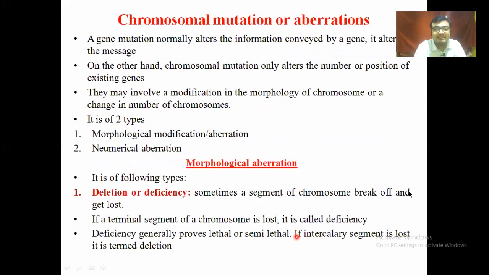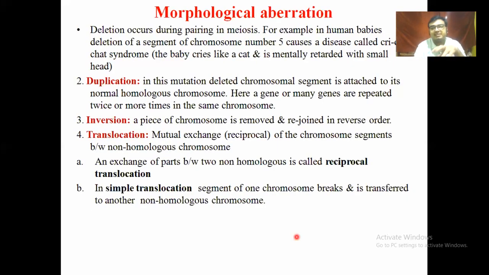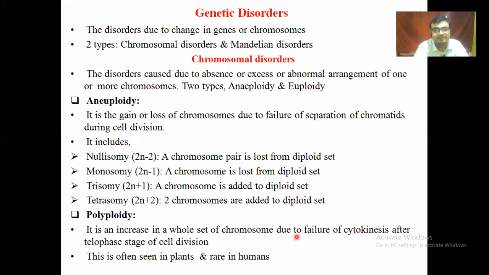And in morphological mutation, there is deletion, which means a part of a gene is deleted from the chromosome. Duplication means repetitive duplication of a gene segment. Inversion means the position of a gene is totally changed, either including the centromere or excluding the centromere. Translocation: in the previous three, the change is within the homologous chromosome, but in translocation the change is between non-homologous chromosomes, and part-wise changes occur in these cases.